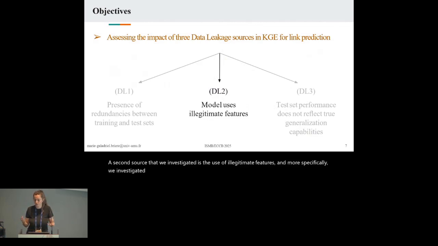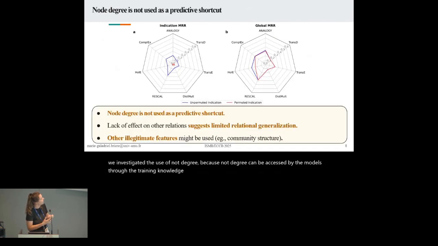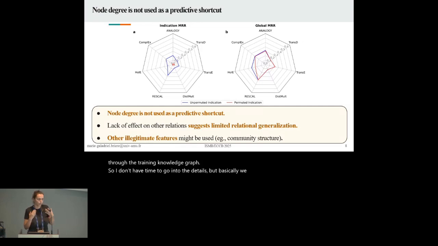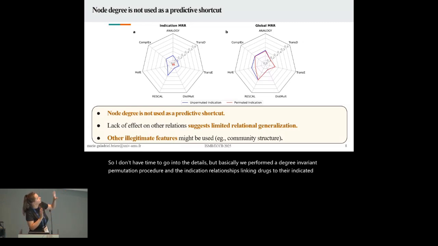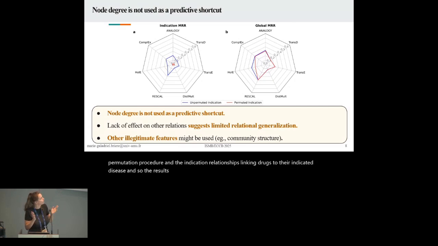A second source that we investigated is the use of illegitimate features, and more specifically, we investigated the use of node degree, because node degree can be accessed by the models through the training knowledge graph. I don't have time to go into the details, but we performed a degree-invariant permutation procedure on the indication relationships linking drugs to their indicated disease. The results are kind of good news. We don't see that node degree is used as a predictive shortcut for our models, but we do not exclude that other illegitimate features might be used, for instance, access to community structure.